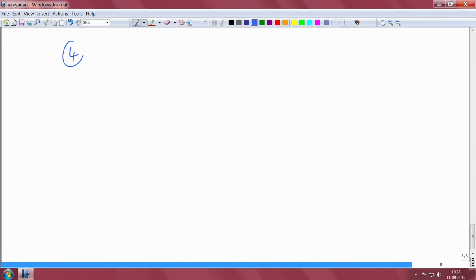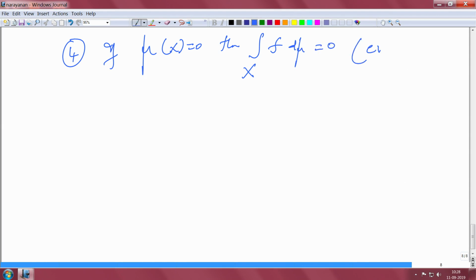Fourth property: if mu of X is 0, then the integral over X of f d mu is 0, even if f of x equals infinity for every x. Okay. Why is this true?